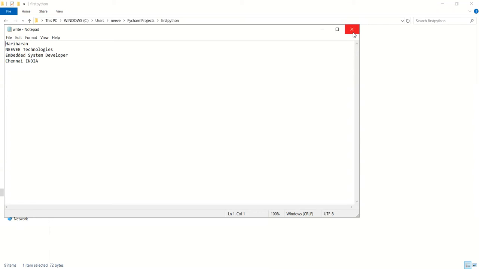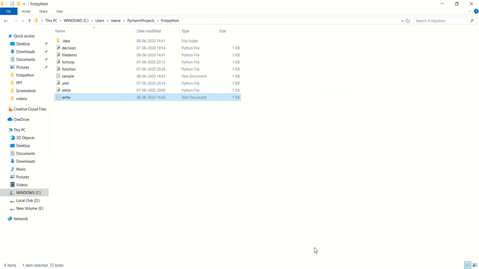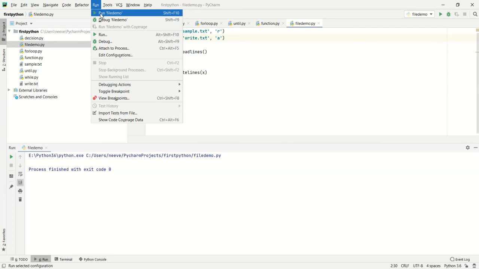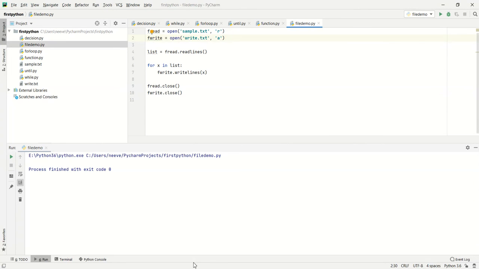If suppose we wanted to add in appending mode, then I'm going to open that write.txt in the appending mode, and we will see what happens whenever we do the write operation in appending mode. I'm going to run this here.